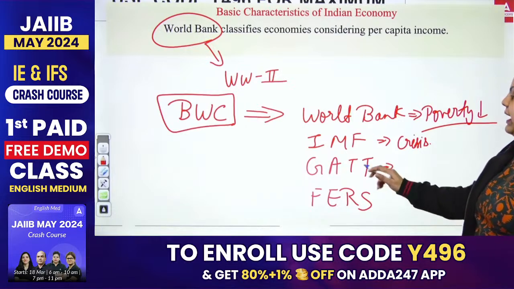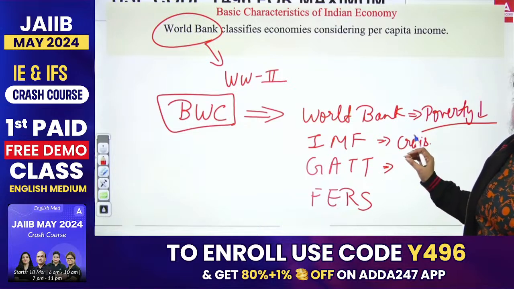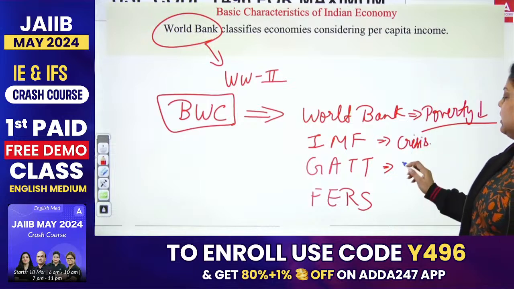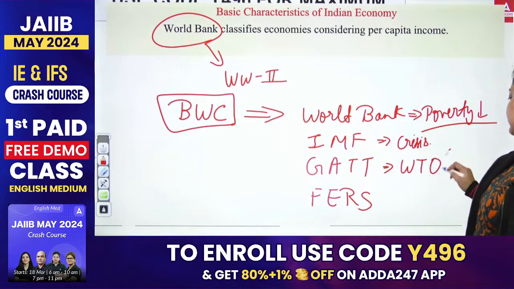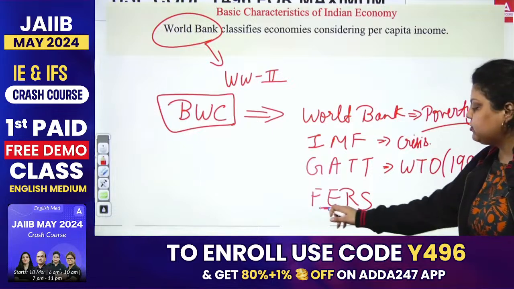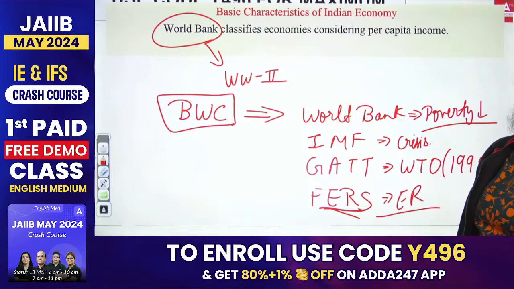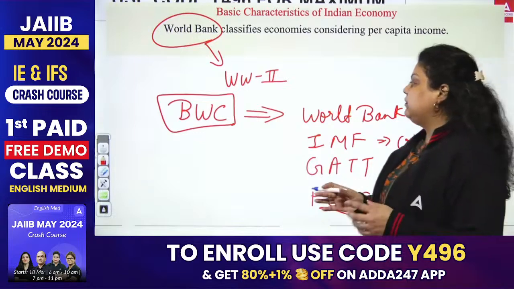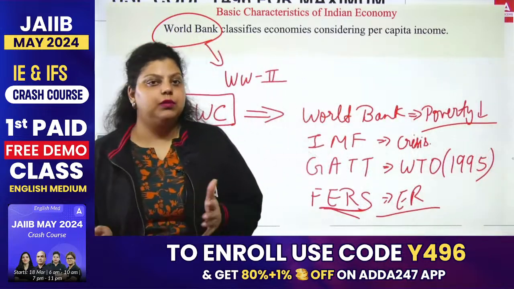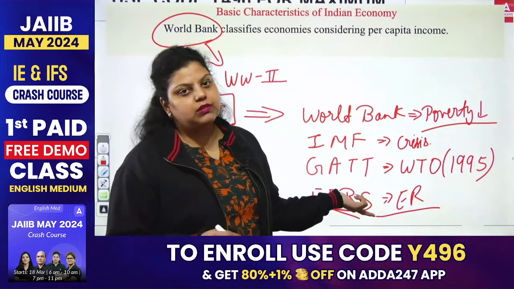GATT, the General Agreement on Tariff and Trade, used to provide the rules and regulations related to the export of goods. It was converted into the World Trade Organization in January 1995. So now the World Trade Organization makes rules and regulations about the export and import of goods and services. And the fixed exchange rate system used to deal with the exchange rate of currencies. So these four were established after the Bretton Woods Conference.